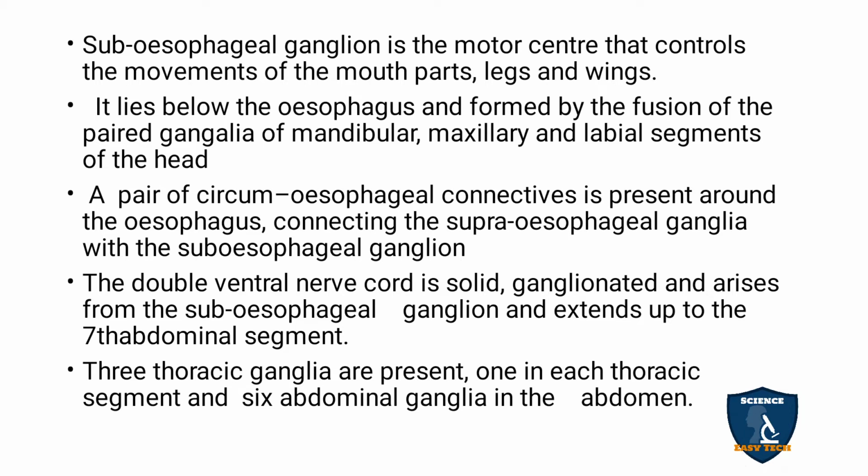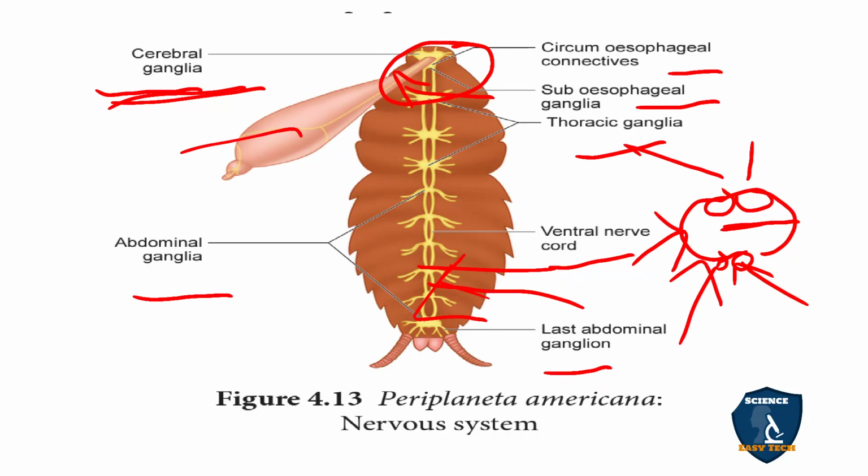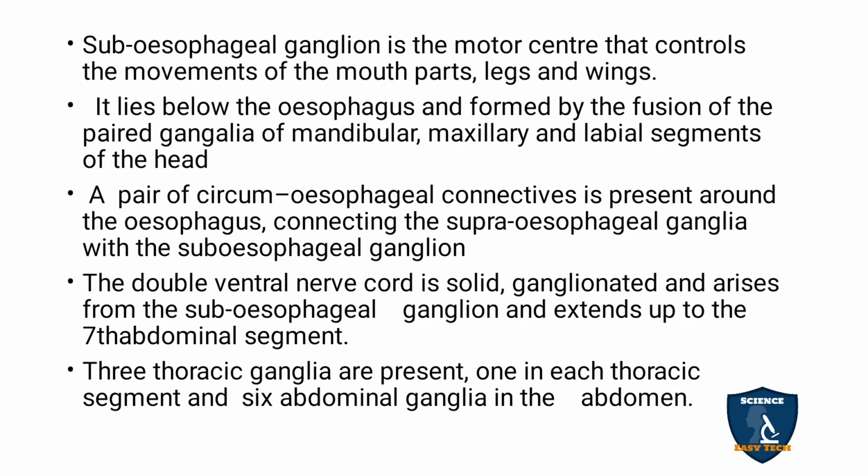The subesophageal ganglion is the motor center that controls the movements of the mouth parts, legs and wings. You can see the subesophageal ganglion present below the esophagus, and it has the motor center. The motor center controls the movements of the mouth parts, the upper lip and lower lip, the leg movement and the wing movement.